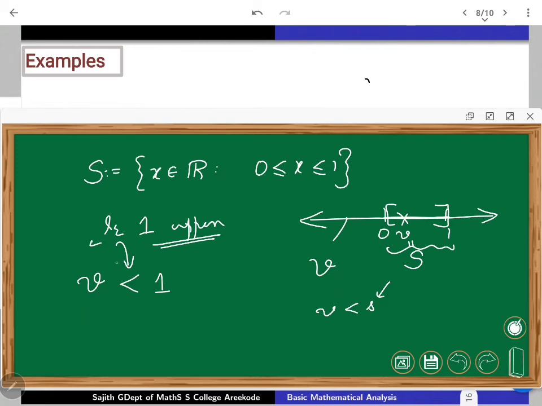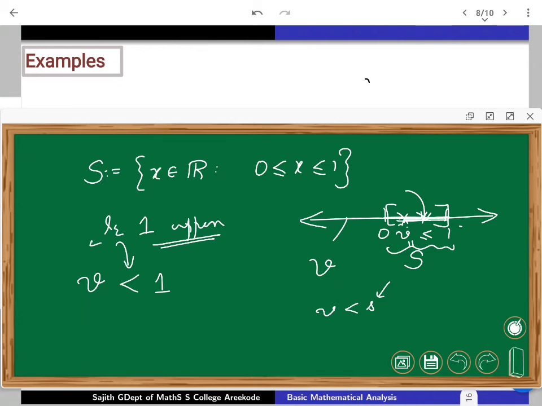How to do that? Obviously, you can find an element from here because once V is somewhere here, I can just go halfway in between V and 1. V is either less than 1 or equal to 1. If V is strictly less than 1, I can go halfway in between them.